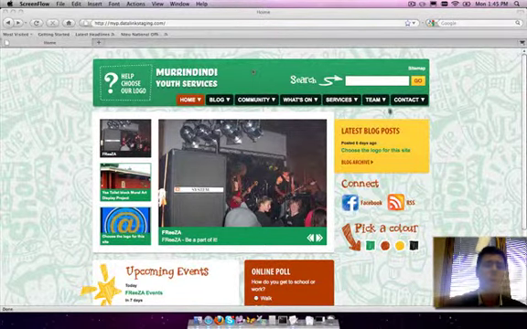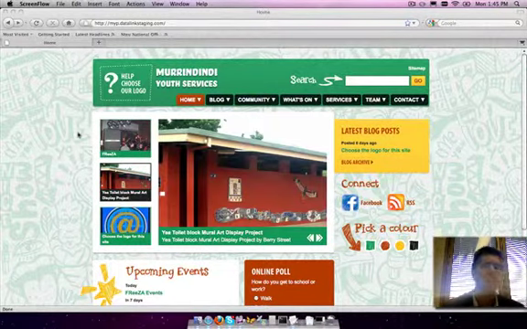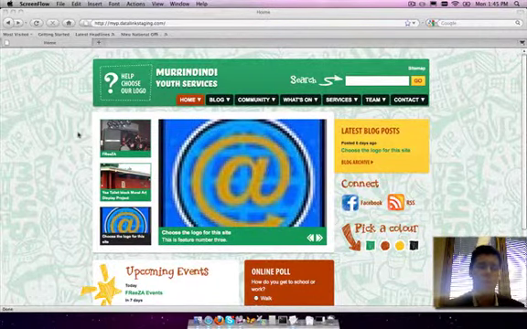This is the home page that you can see here. It's got a very green theme. You can see lots of illustrations and activities in the background that feature on every page. The green colour scheme has been selected to identify with the bush that surrounds the Murrindindi Shire.